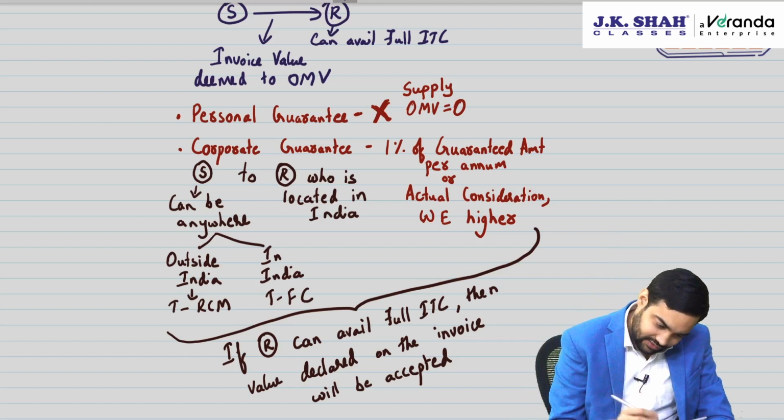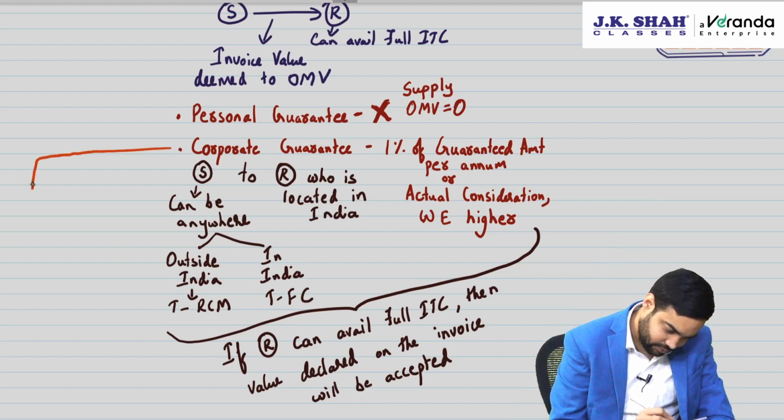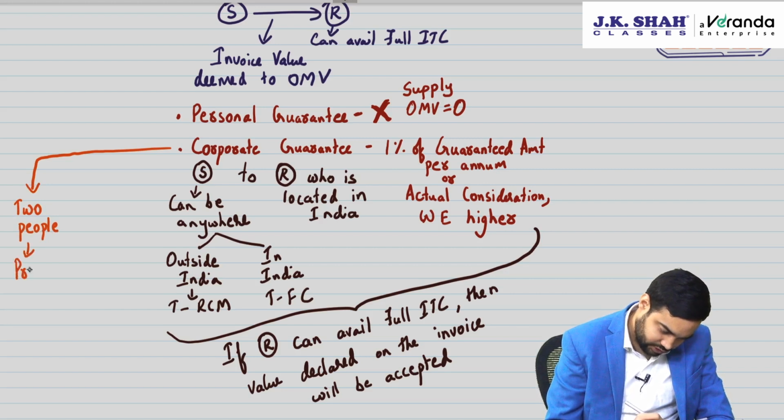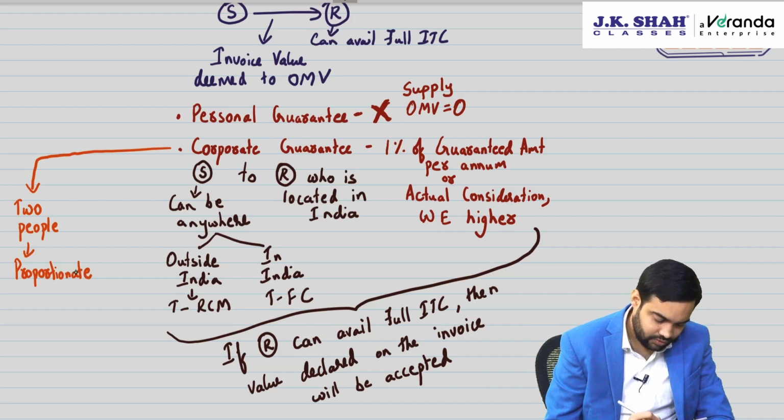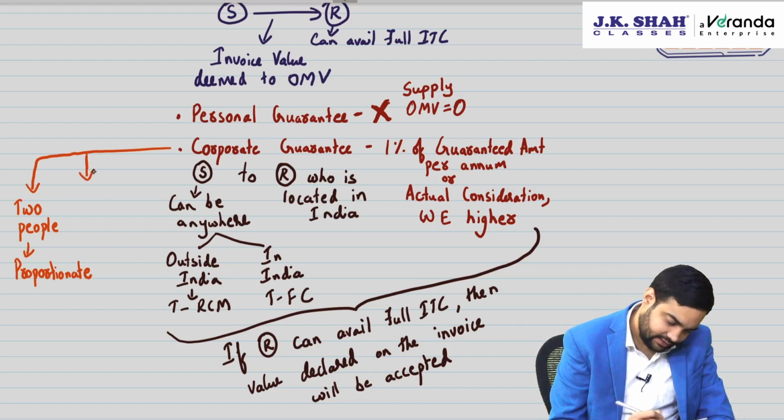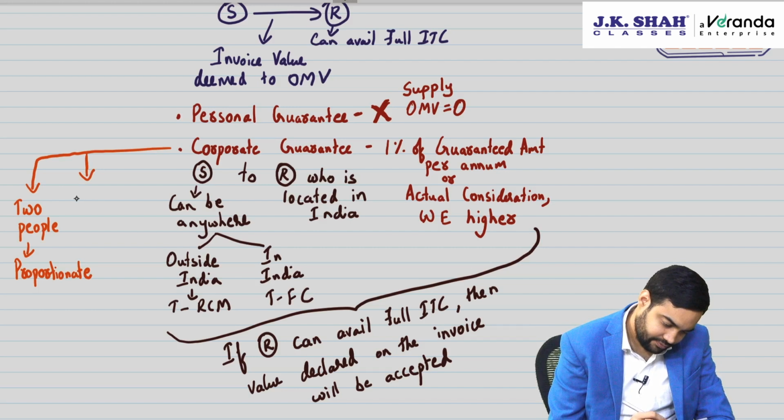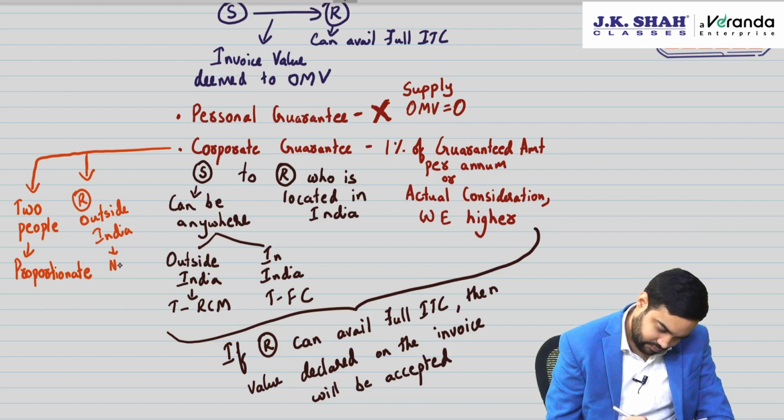Now some clarifications which have been given for this. Say suppose two people are giving guarantee, then you will have to do proportionate calculation. Second, say suppose the recipient is outside India, then no GST. Can I say not covered by Rule 28?